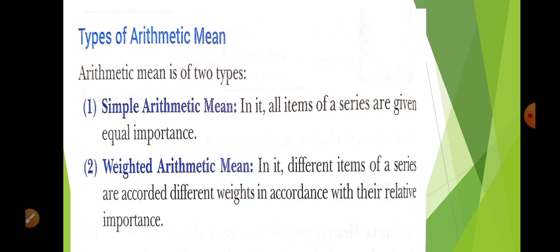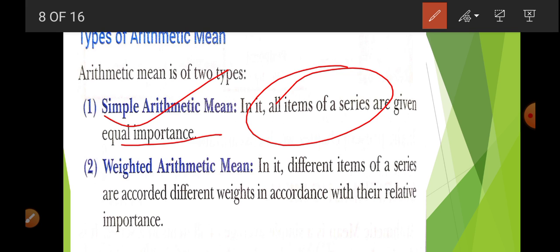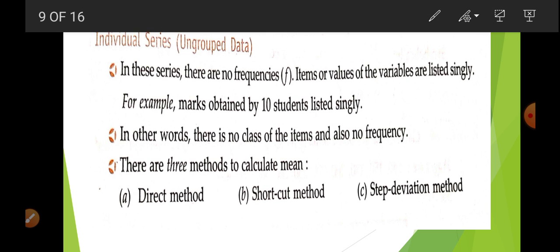Already I told you in the first slide, there are two types of arithmetic mean. Simple arithmetic mean: when all the items are given equal importance. Weighted arithmetic mean: when weights are given according to importance. Now we are going to understand the calculation of simple arithmetic mean, within that, the individual series.